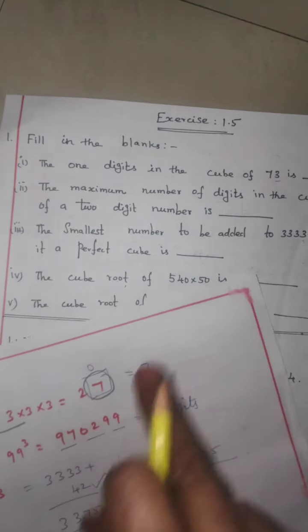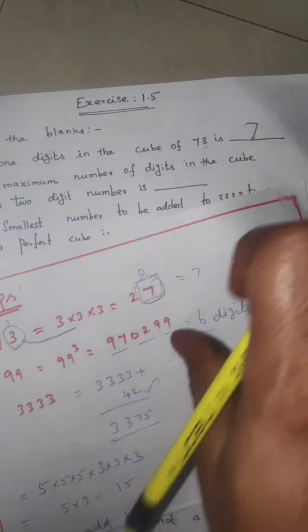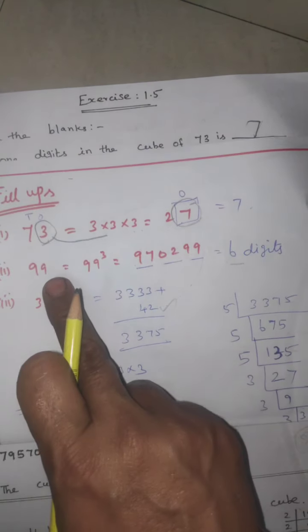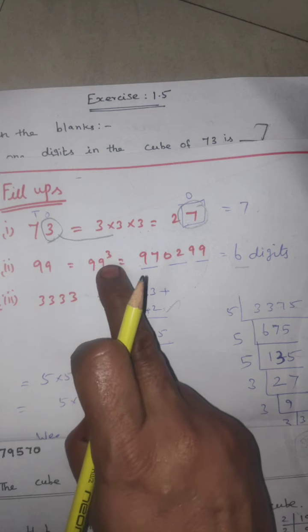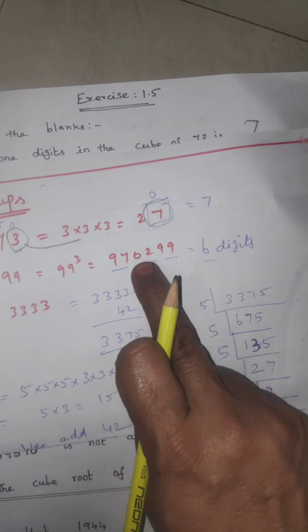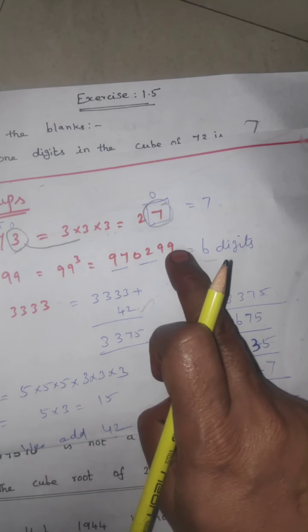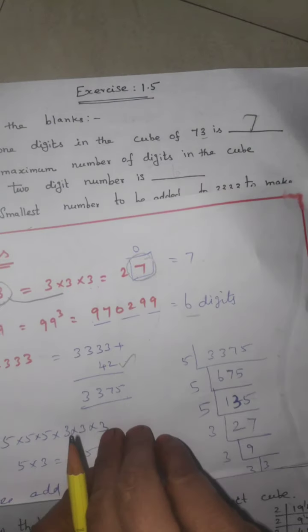So what is the meaning of maximum number? The biggest number in 2 digits is 99. Multiply 99 three times: 99 into 99 into 99. You get the answer 9,70,299.